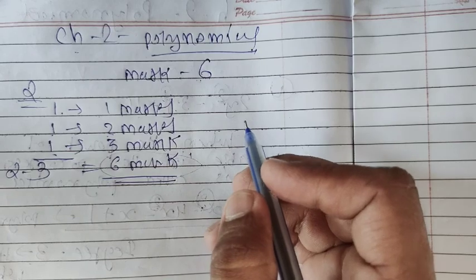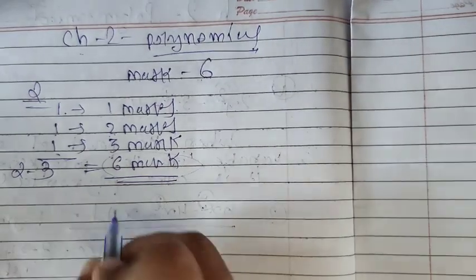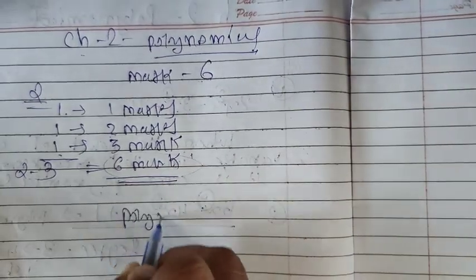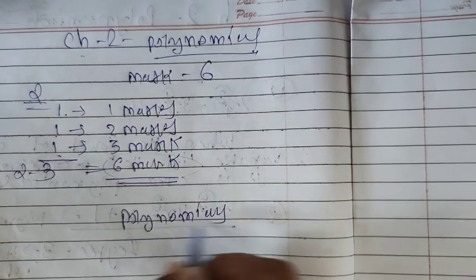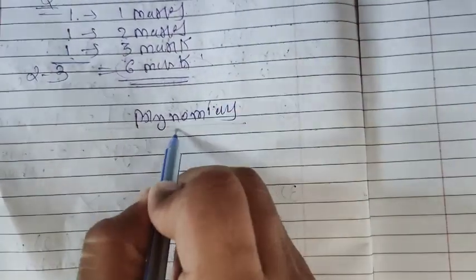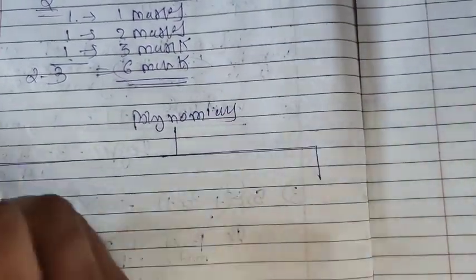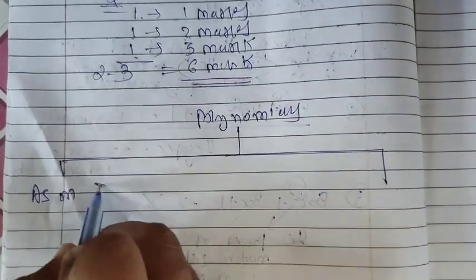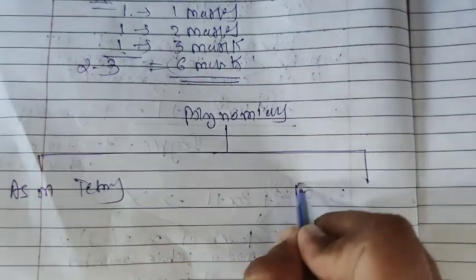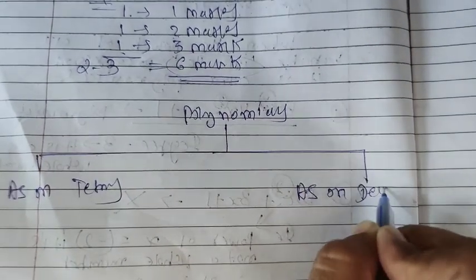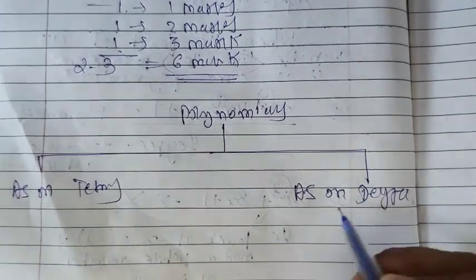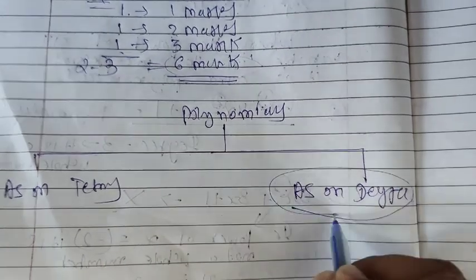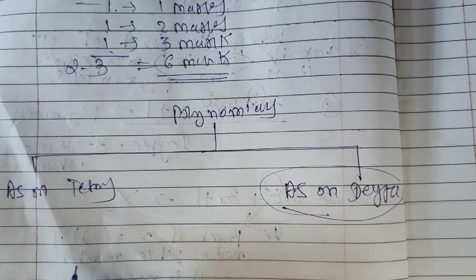You know very well that polynomials can be classified in two ways. We can identify a polynomial based on terms, and the other is based on degree. Here we will study based on degree. First of all, what is a polynomial? We will take some examples.